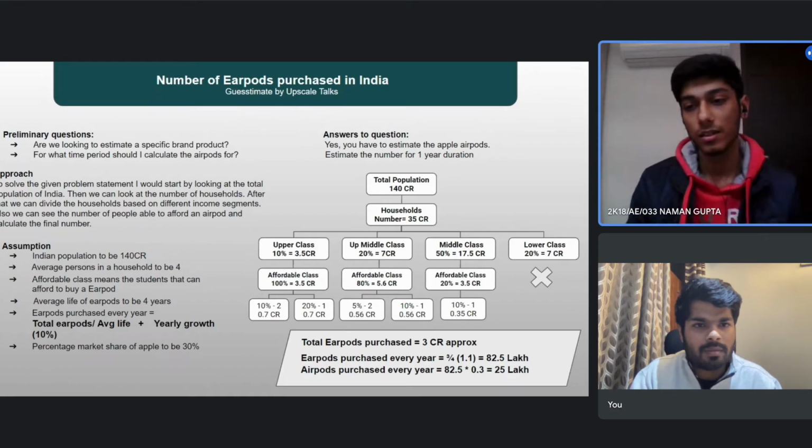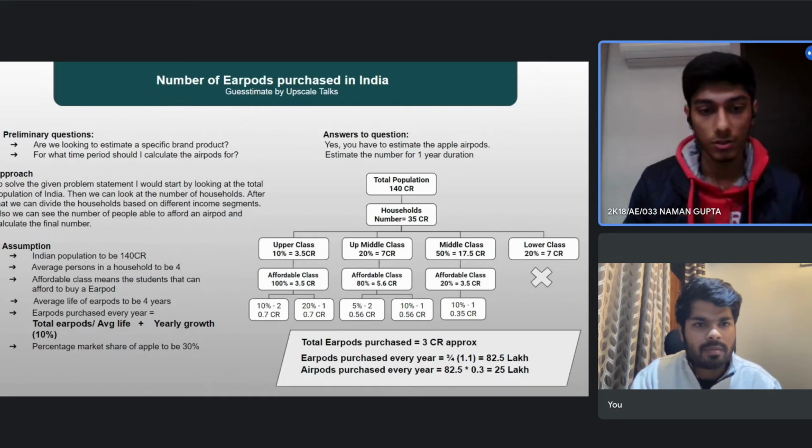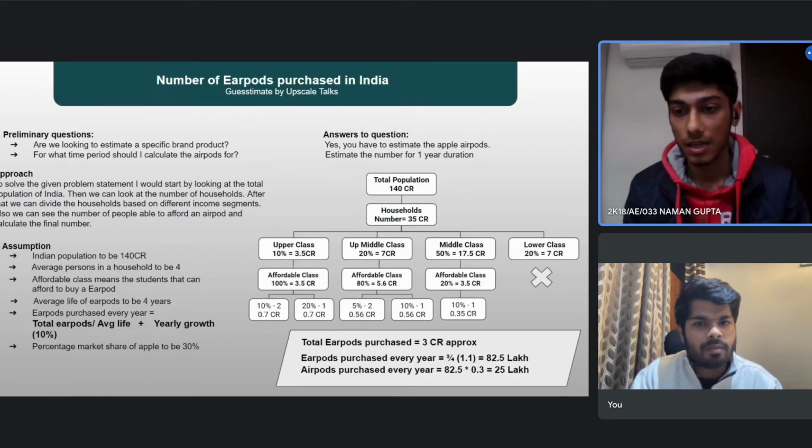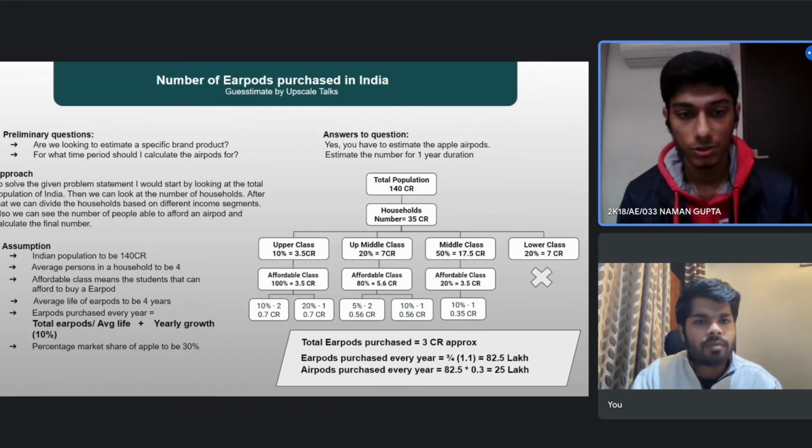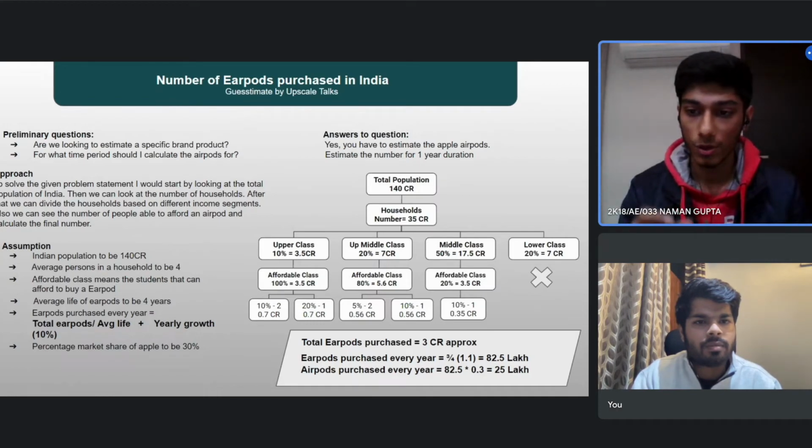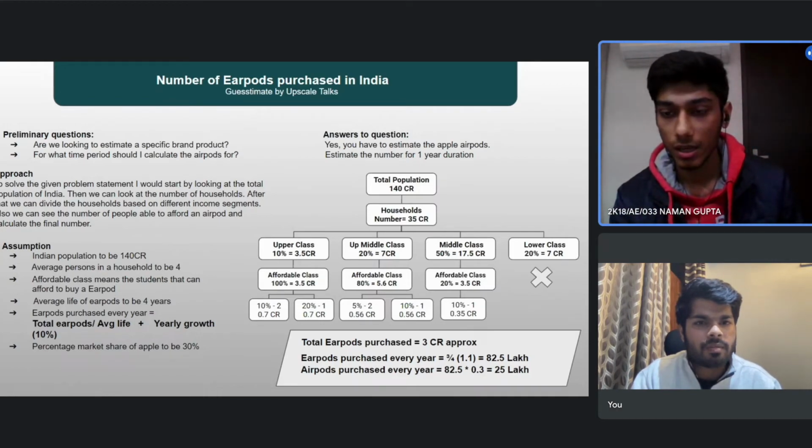Right now I have segmented based on the income and the people that can afford to buy AirPods, and then I have taken some percentage. An alternate approach can be to look at some professions where AirPods are needed. For example, I can take different age groups.